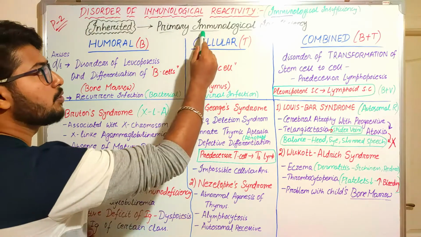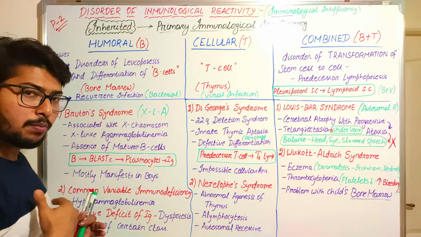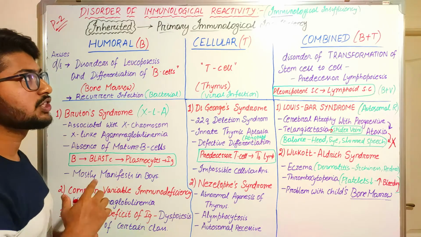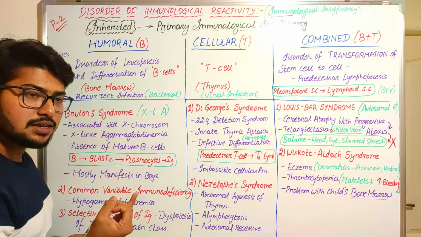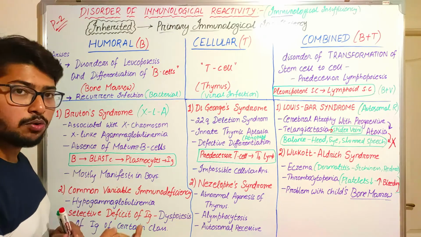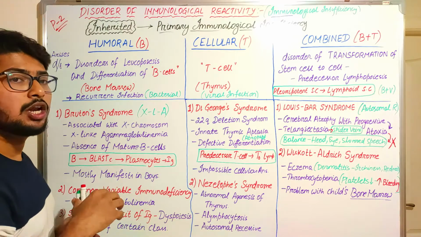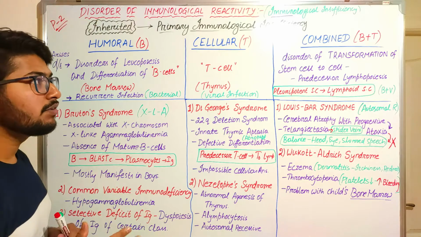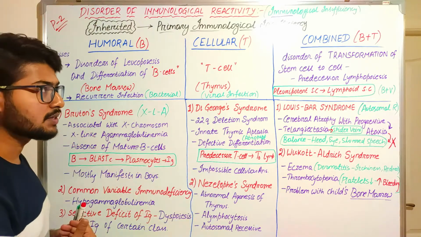The immunological reactions that are performed by our body will not be performed or will not be functioning. What does that mean? The cells or the organs that are responsible for forming the immunological reactions will not be present or will not be effectively working for the process of immunological reactions.